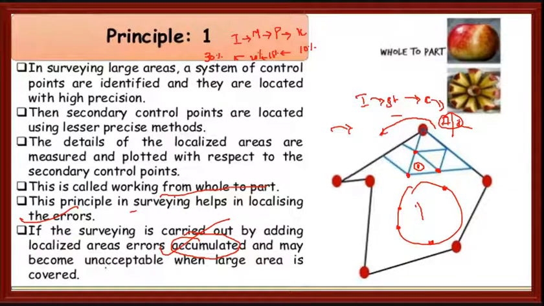And it becomes unacceptable. Finally you will come here and say to Pakistan, no, our land is coming in your area, so give up our land. They won't sit quiet, correct? They won't accept it when the large area is covered. So first we have to do the larger area, then we should go for the lesser area.